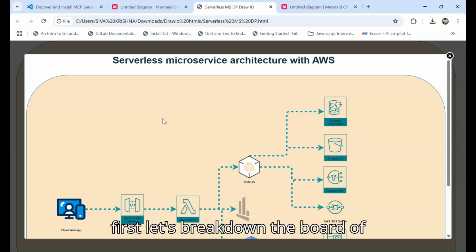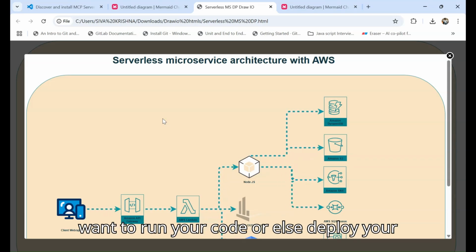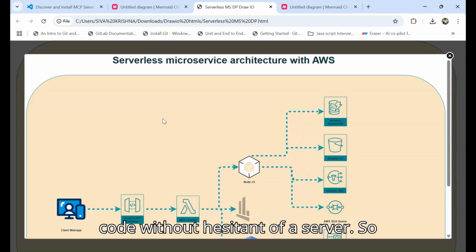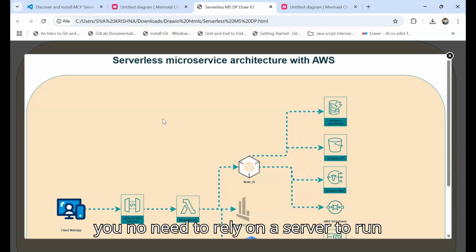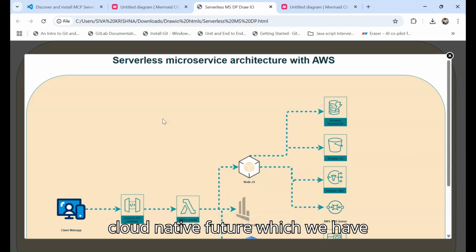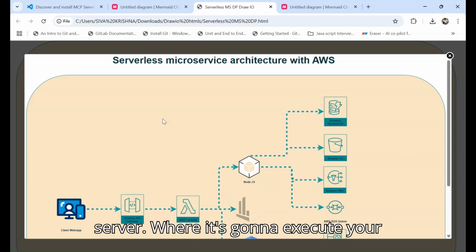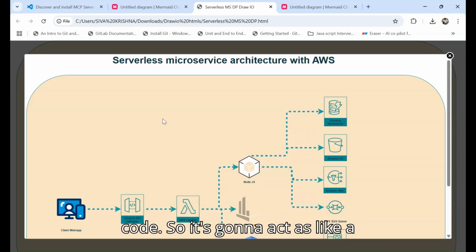So let's break down the word serverless. Serverless means you want to run or deploy your code without worrying about a server. You don't need to rely on a server to run or execute your code in any one of the cloud servers. It's a cloud native feature which is going to work without a server, where it's going to execute your code. So it's going to act like a function.